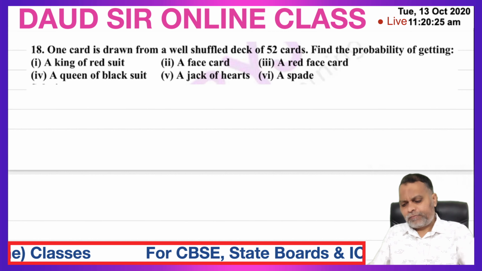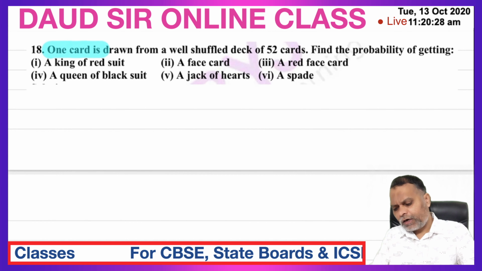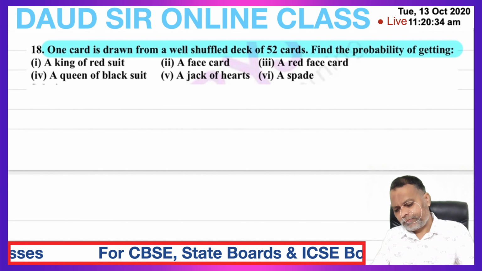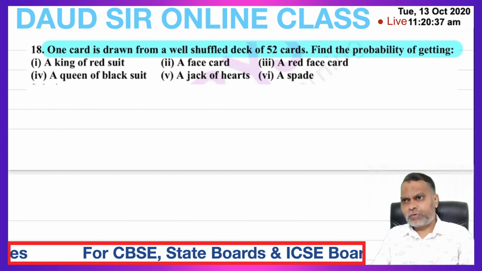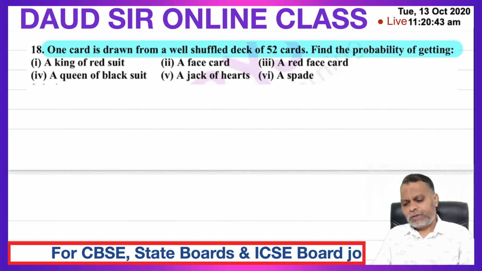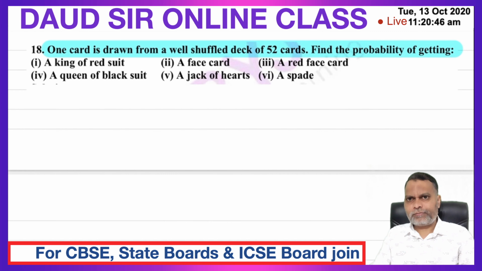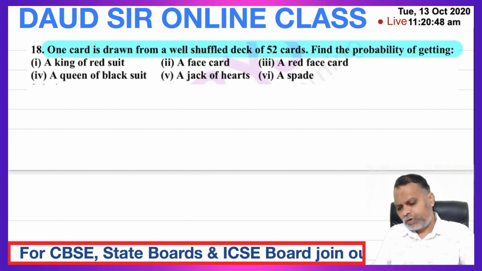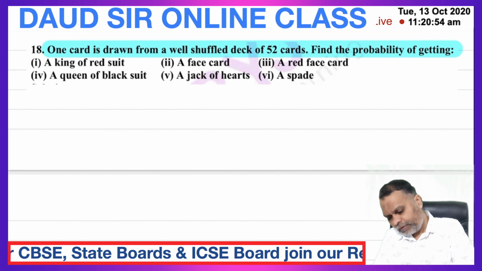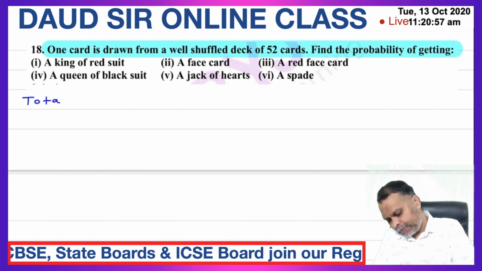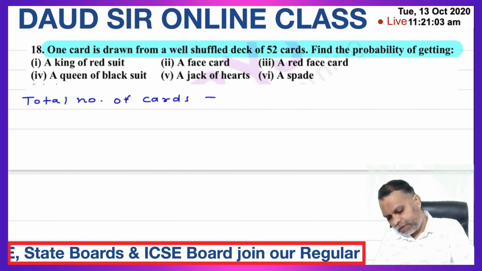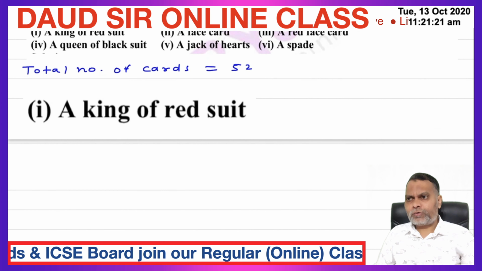Question number 18. One card is drawn from a well shuffled deck of 52 cards. Find the probability of getting a king of red suit, a face card, a red face card, a queen of black suit, a jack of hearts, a spade. This many probabilities we have to calculate. So one card is drawn from a well shuffled deck of 52 cards. So total number of cards is equal to 52.